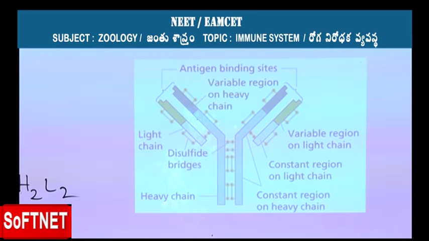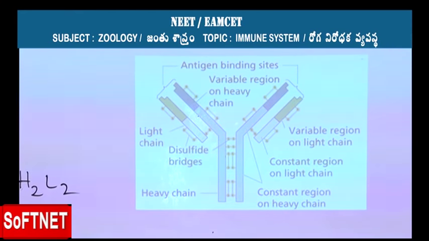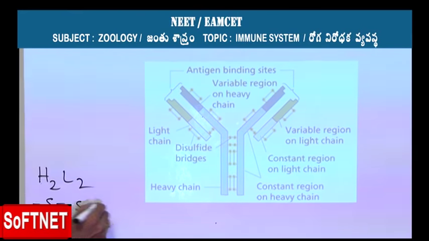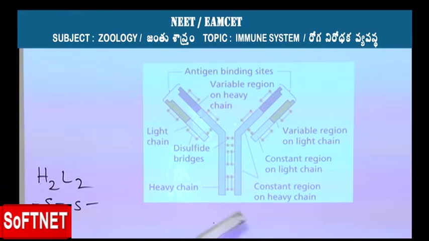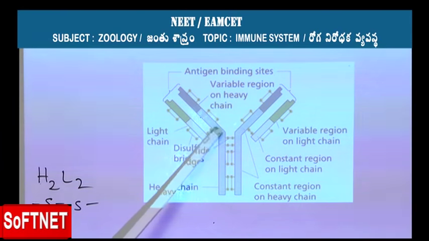Now these chains are held together at the center by means of disulfide bridges. With the help of these disulfide bridges, the two heavy chains are attached to each other. Light chains and heavy chains also get attached together by means of disulfide bonds.